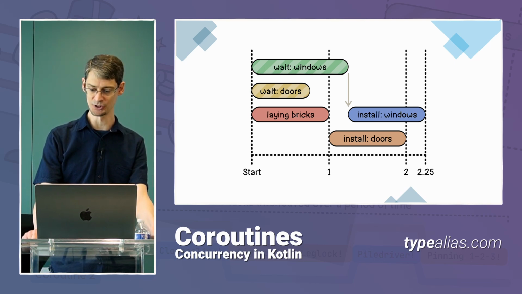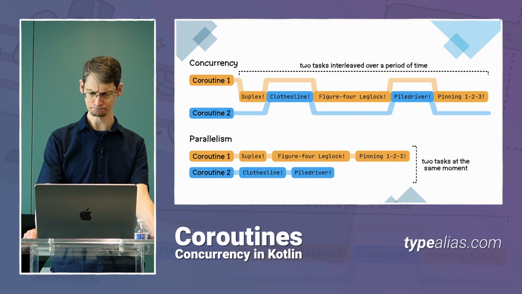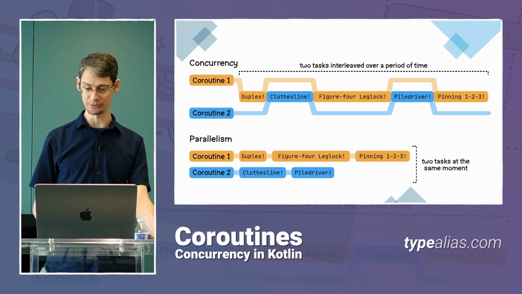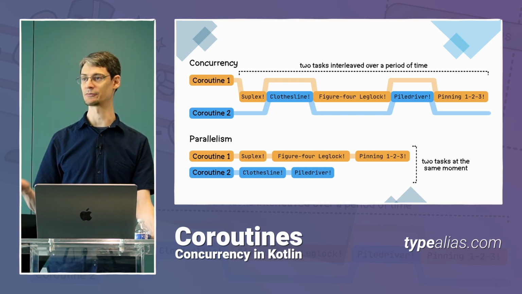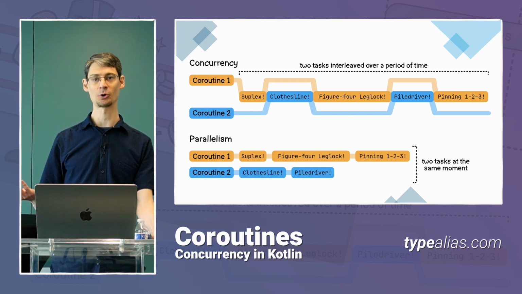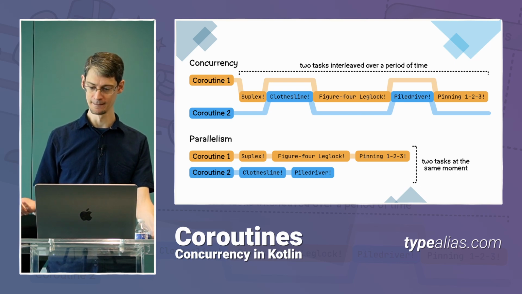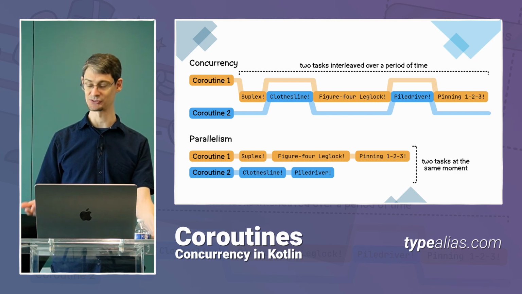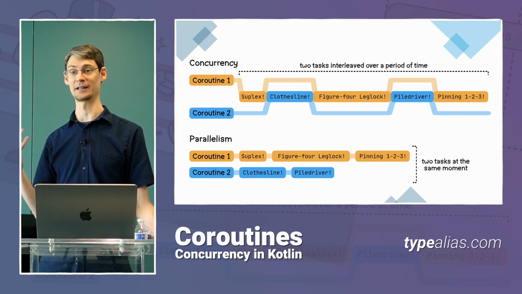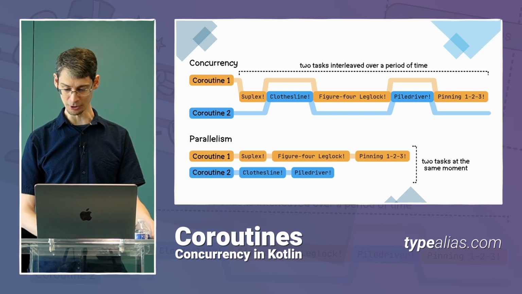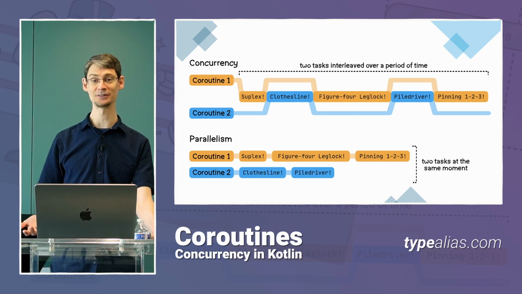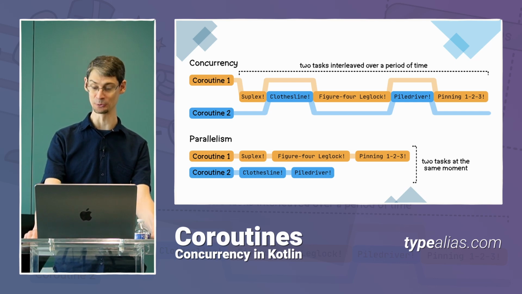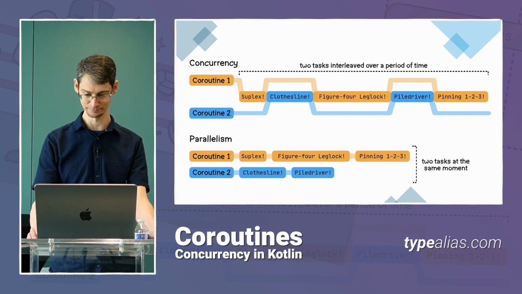So this brings up an important distinction. When a single execution path of our code bounces back and forth between two different tasks, as we said before, we call that concurrency. But when there are multiple execution paths, each running a different task at the same moment, that's what we call running in parallel. And so far, our coroutines have only run concurrently, but always on one thread. So let's get the coroutines running on multiple threads so that we can have them running in parallel.